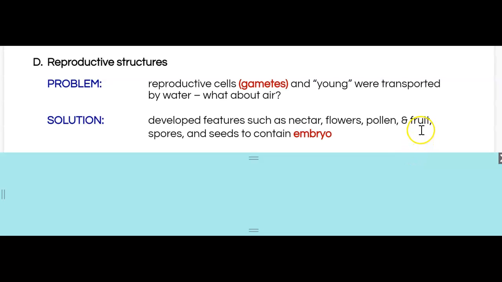We know that certain animals like to eat fruit. And so fruit contains seeds. And so when an organism consumes fruit with seeds and then that fruit moves through its digestive system, it will release the seeds in a separate location that may better provide a suitable environment for growth. Right? Spores as well. We're going to talk about spores a little bit more in a later lesson.